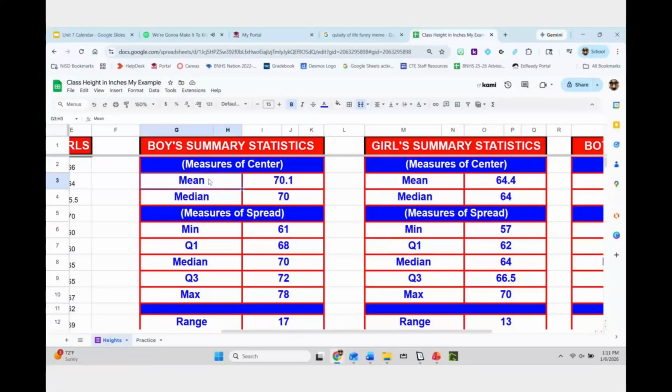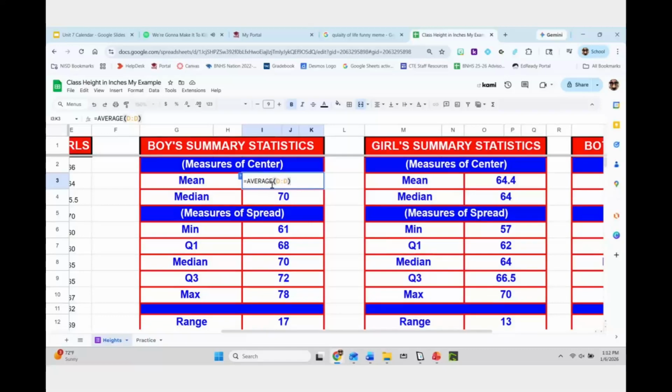I don't know if it's necessary to do that, but this is what we're doing today. That's it. Okay. And so you need to format this. We're going to call this measure of center because those are two measures of center. We're going to look at mean and median. And we've talked about how to find the mean already, that's just the average.